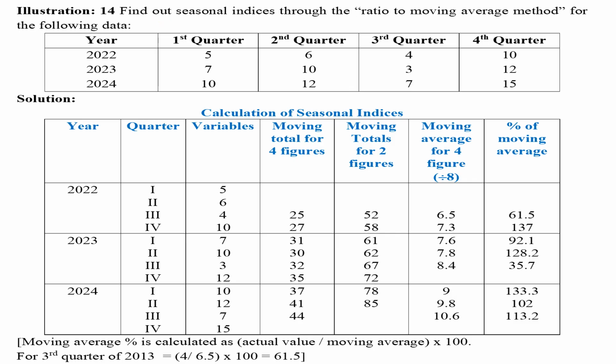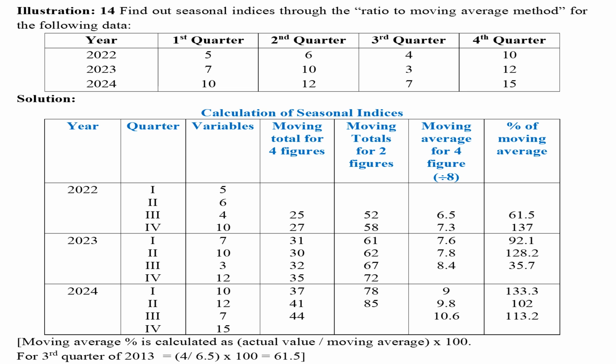In illustration 14, it is required to find out seasonal indices through the ratio to moving average method. A 7-column table should be prepared. In the first column, year should be written. In the second column, quarters should be written. In the third column, variables as given in the illustration should be written. That is 110 divided by 4 equals 27.5. Like that, all values should be calculated.